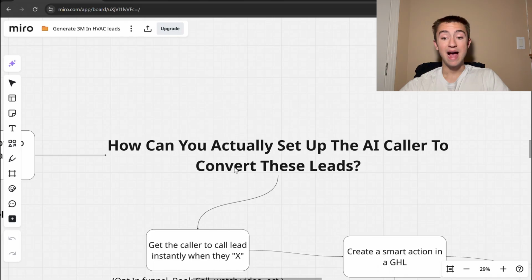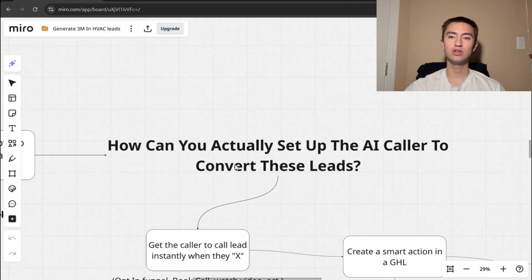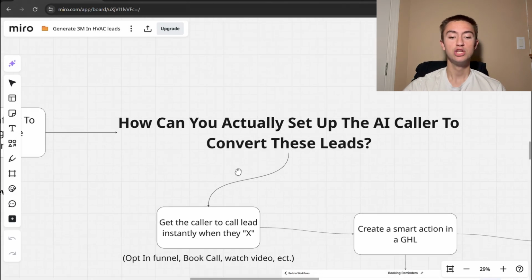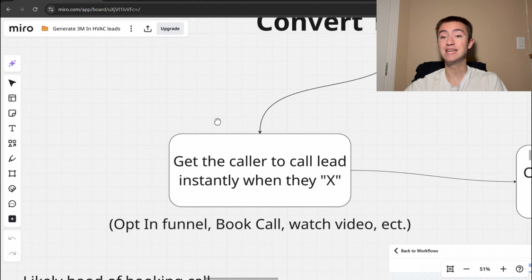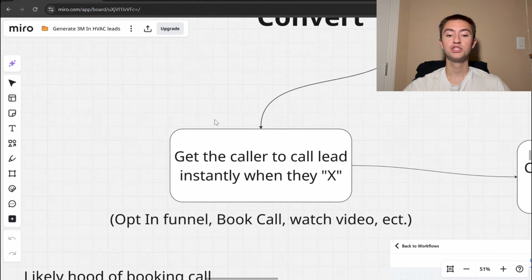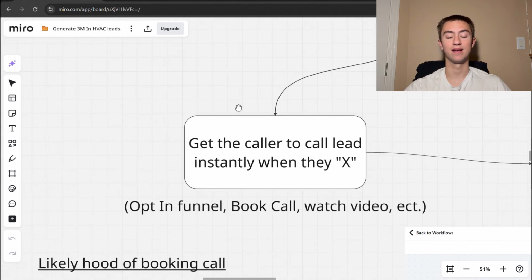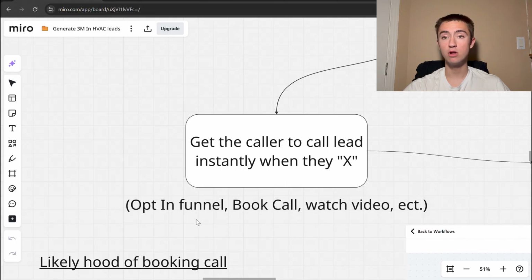So now how can you actually set up the AI caller to convert these leads, right? Because obviously if you get someone to call it and they don't say the right things, what good is it going to do? So you're going to get the AI caller through Synflow to call the lead instantly when they do X. So this can be an opt-in funnel, right? If they opt in through your form, they can book a call, watch a video, pretty much anything.